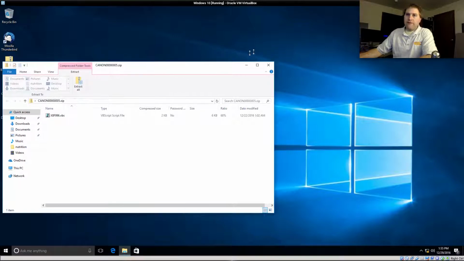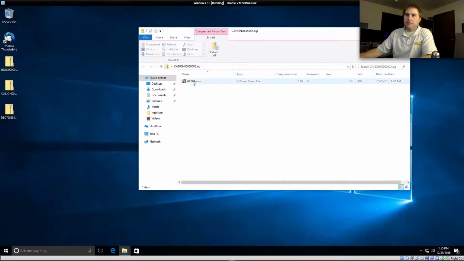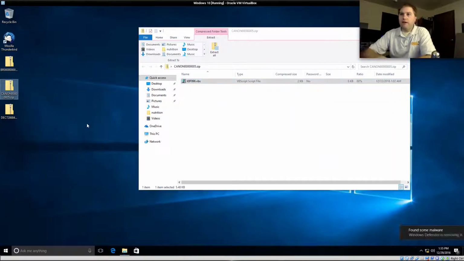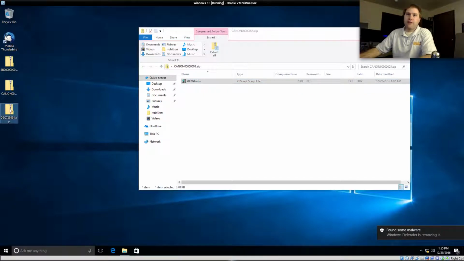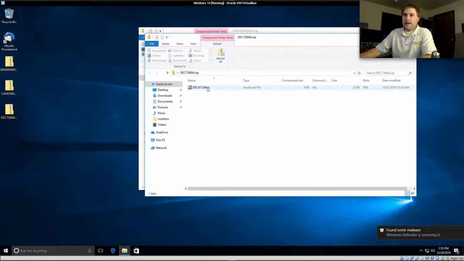Oh, this is a .vbs script. Willing to bet that Microsoft's going to find a virus in that one too. Yep, Windows Defender found a virus. And, oh, another JavaScript file. Please, can I have my JavaScript file? Ah, bummer.